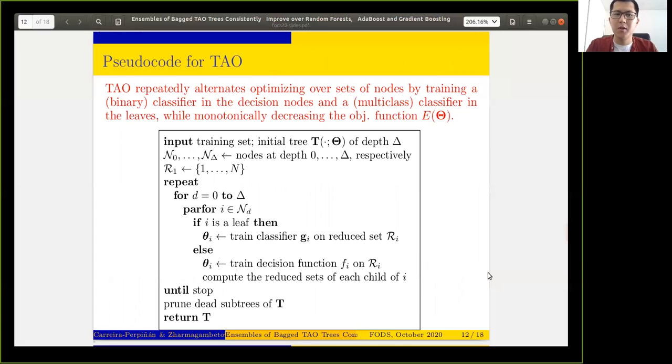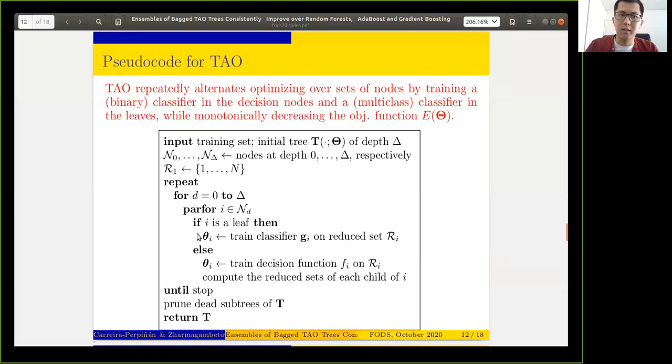Okay, to sum up, here is the pseudocode for the alternating optimization algorithm for training a single tree. We repeatedly traverse the tree in BFS order and optimize all nodes at each depth, possibly in parallel since they're independent, while the remaining ones are fixed, all descendants or all parents.